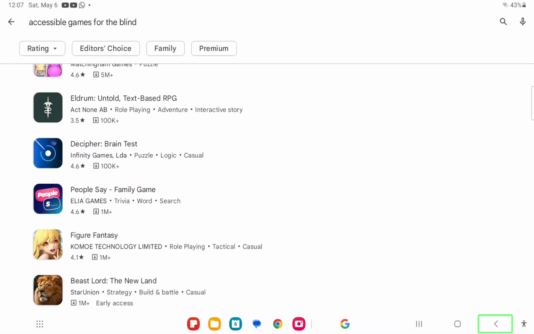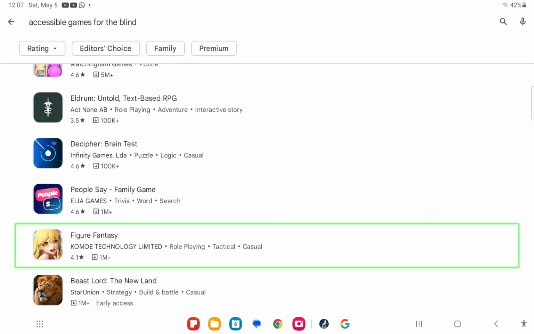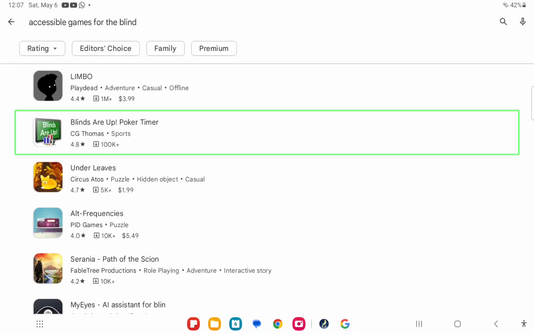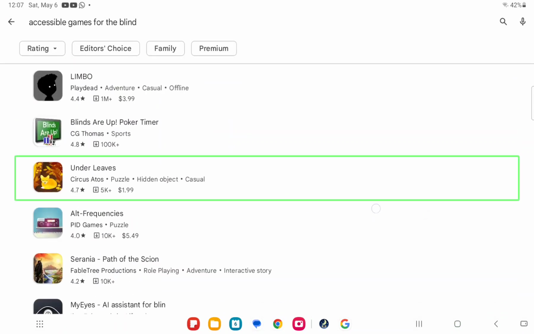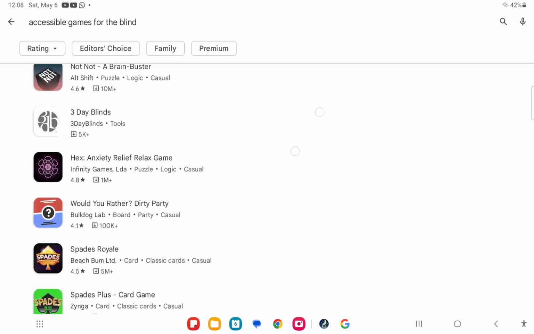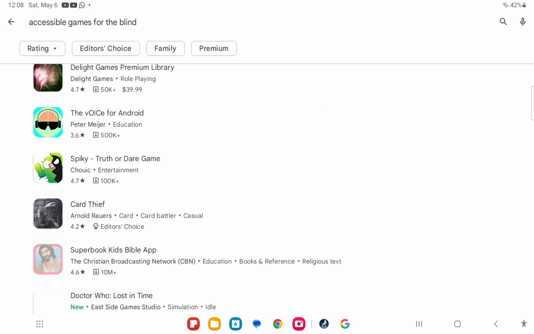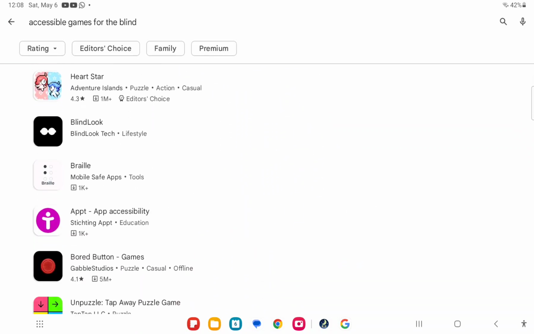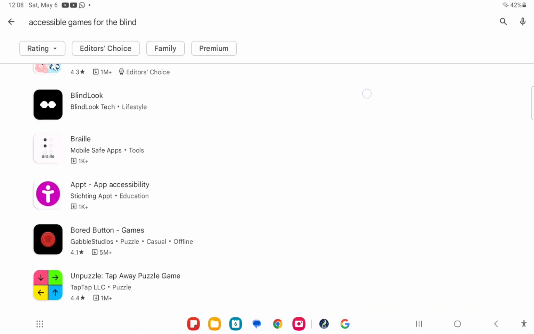Back button. Play Store. Play. Blinds are up. My Eyes. Button.